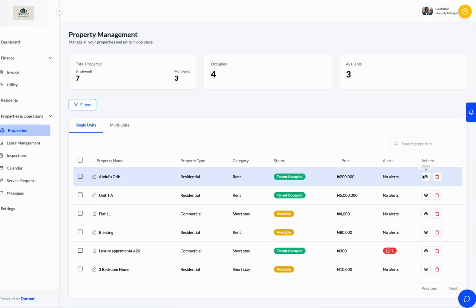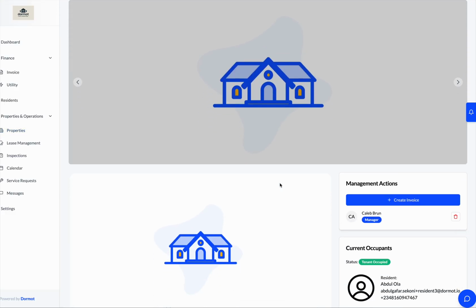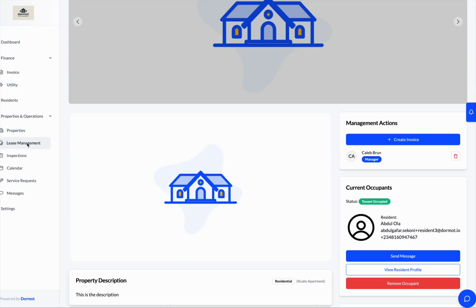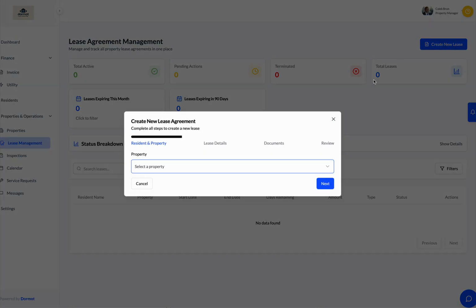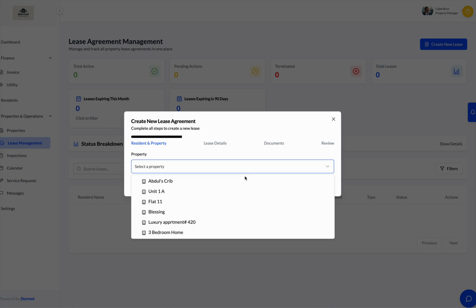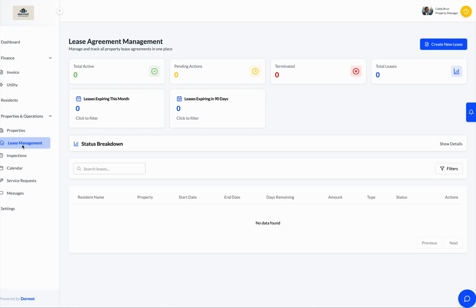They can go in there and see any of the properties that they are assigned to. They can manage leases. They can also add properties as well. They can view any of the leases. There's no active lease for any of the tenants, but they can add or create a new lease. From here, they can do that. Select the property and then start creating a new lease.